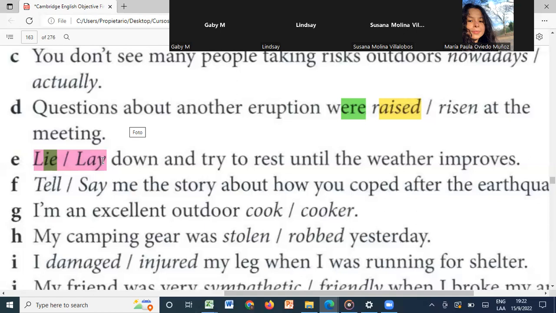Now remember when I explained to you at the beginning that we need to learn the famous collocations? So we can say that these collocations: lay eggs, or lay the table, or also lay your head on the pillow. These are words that are very, very confusing for us, so that's why it's very, very important for us to know. For example, F. Maria Paula, can you help us with F? Tell me or say me. This one is easy, right?